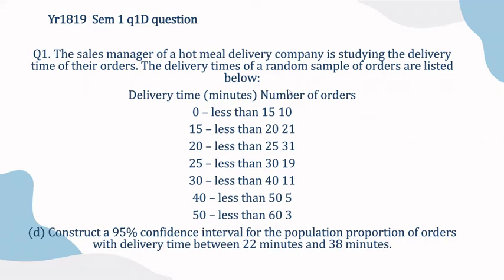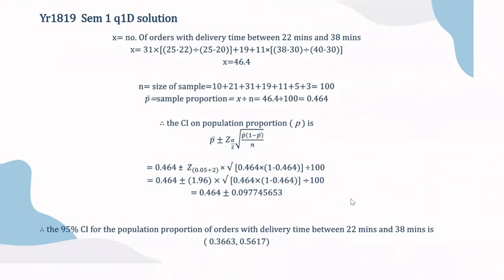The question is about the sales manager of a hot meal delivery company who is studying the delivery time of their orders. The delivery times of a random sample of orders are listed below. We can see that there are different delivery times and number of orders in terms of minutes. The question is asking to construct a 95% confidence interval for the population proportion of orders with delivery time between 22 minutes and 38 minutes. And here are my solutions.